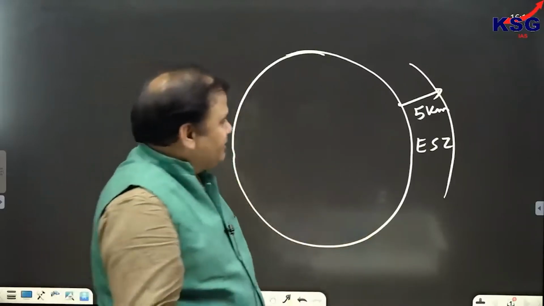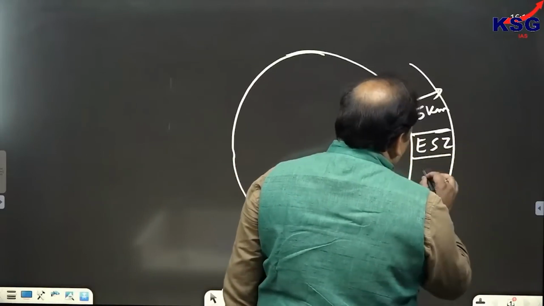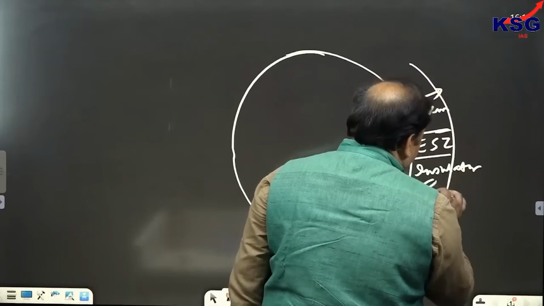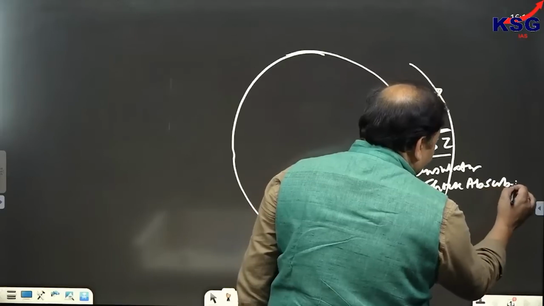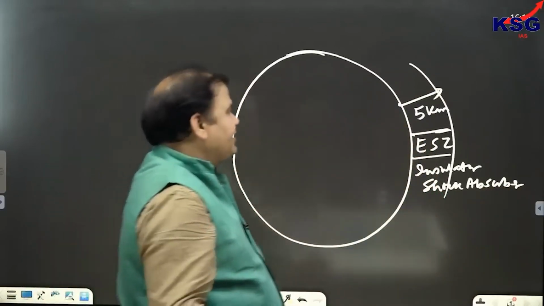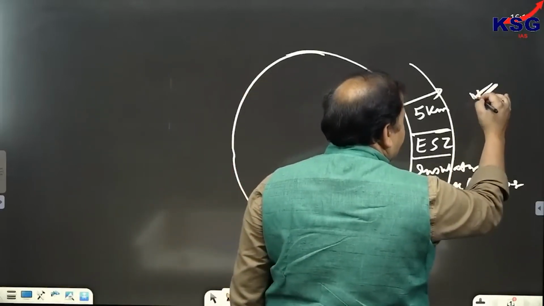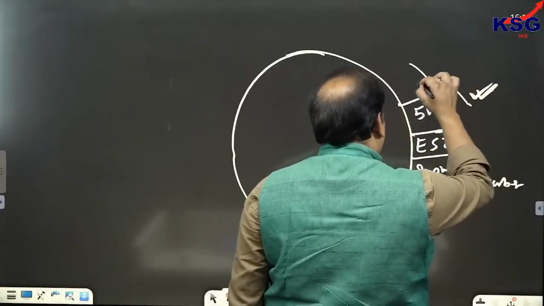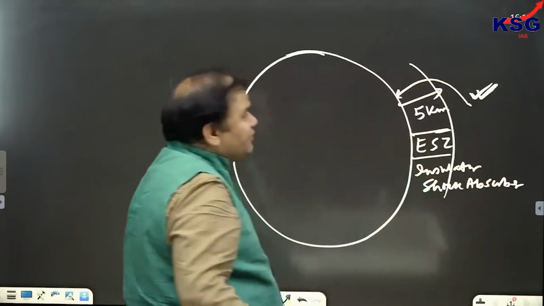And when we are talking about eco-sensitive zones, this would be acting as an insulator. It would be acting as a shock absorber. So, it is responsible for disallowing the anthropogenic activities taking place here, so that the impact of these activities won't fall on protected areas. That is why we need an insulator.